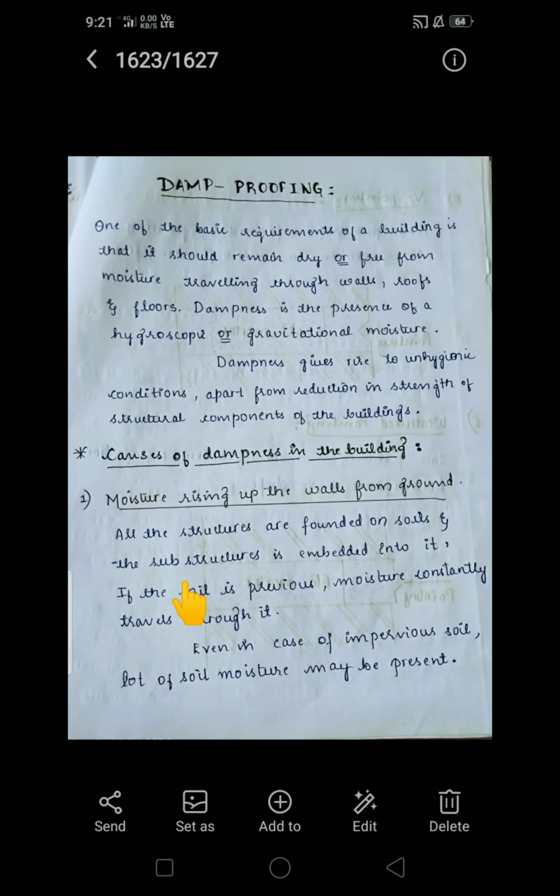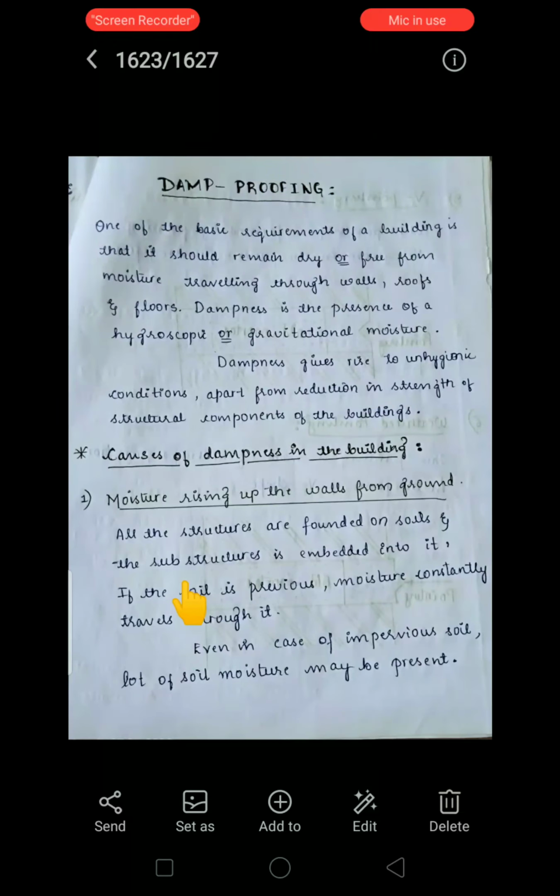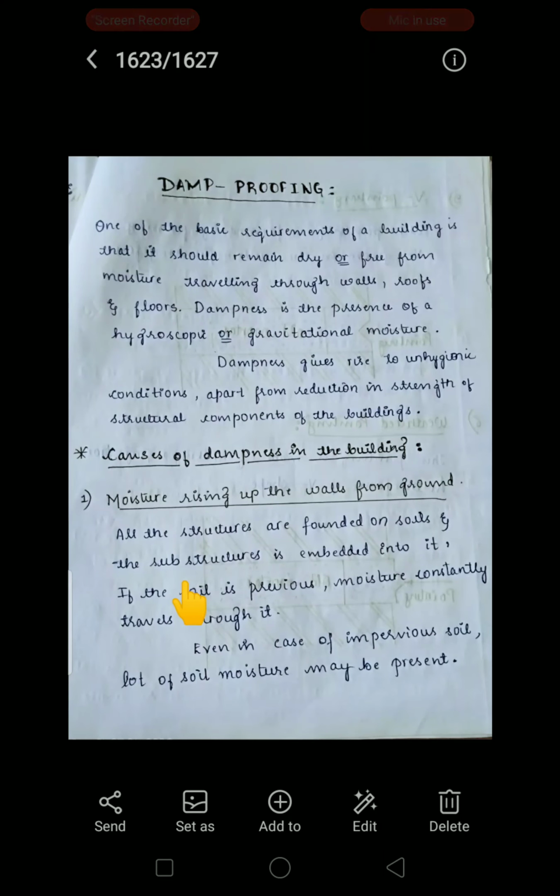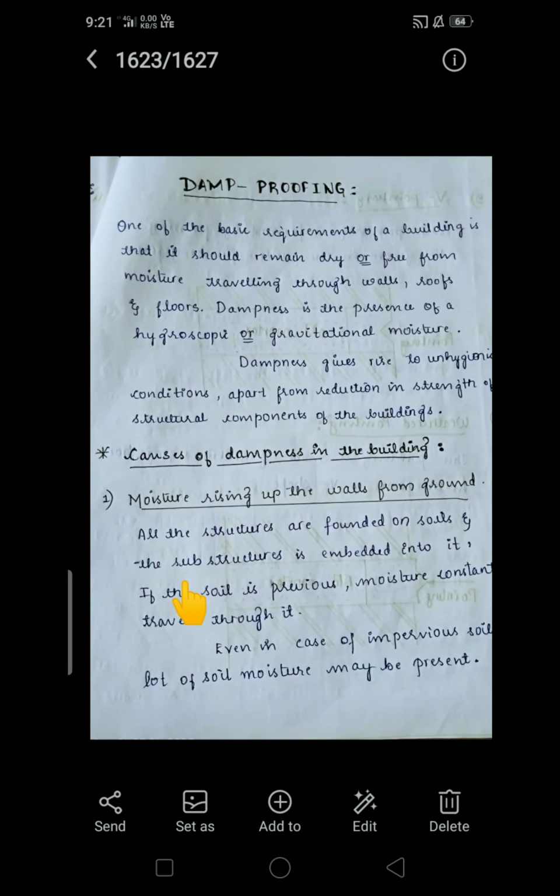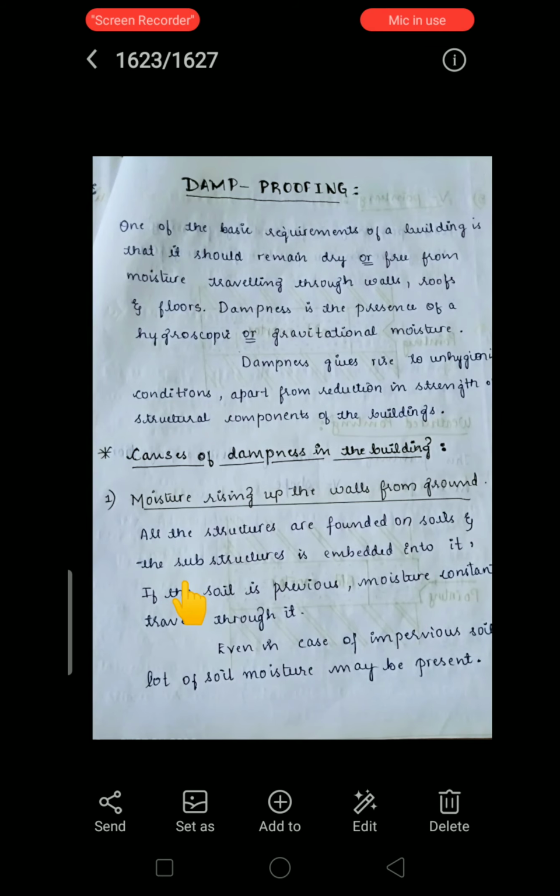This moisture may rise up into the walls and the floor through capillary action. Capillary action is the upward movement of water that takes place if the groundwater table rises. Due to this capillary action there may be chances of rising water or moisture in the components of the building. Groundwater rise will also result in moisture entry in the building through walls and floors.